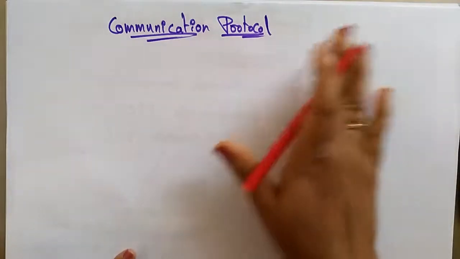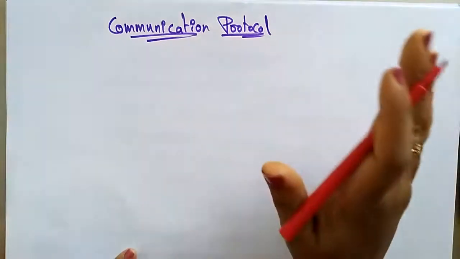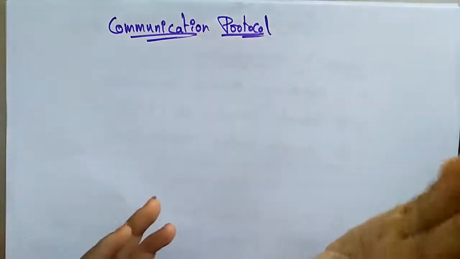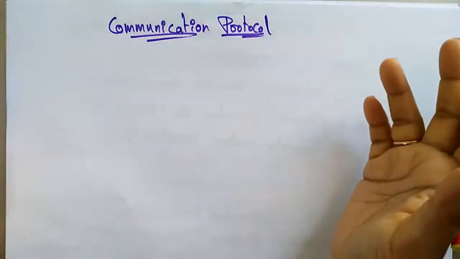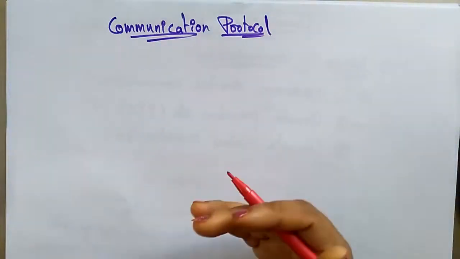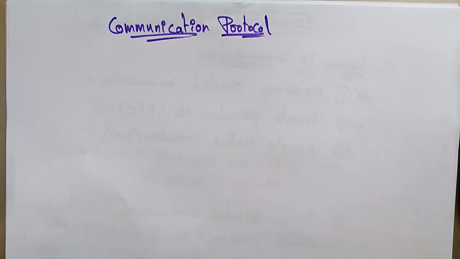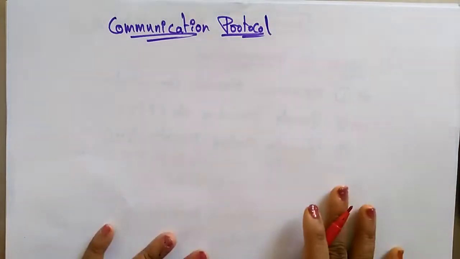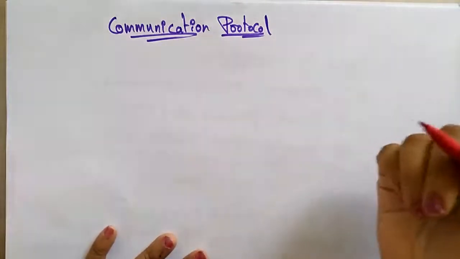Hi students, welcome back. In the previous video, I explained what exactly communication in a distributed system is and the different types of communication. Now let me explain the communication protocol. What are the different types of communication protocols? You already know the different types of communication are message-oriented communication, RPC, RMI, and stream-oriented communication. But I am talking about the communication protocol.